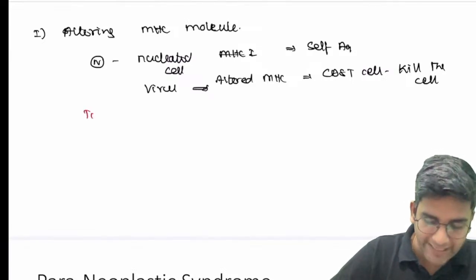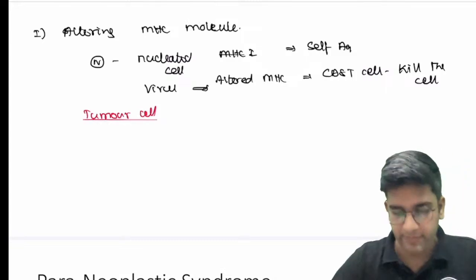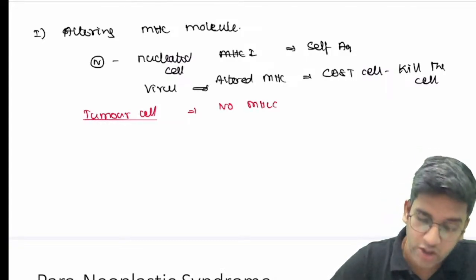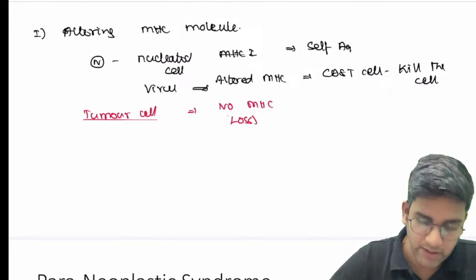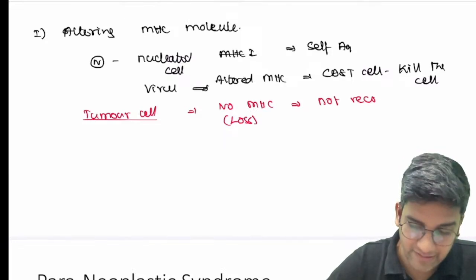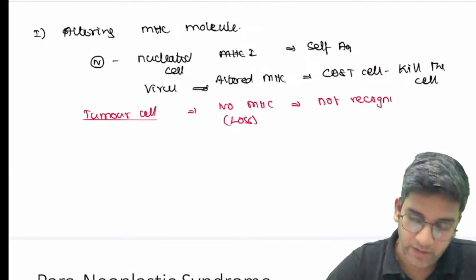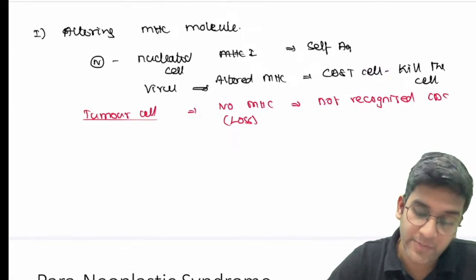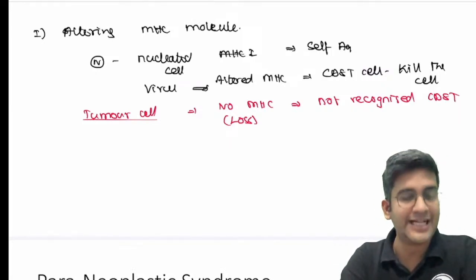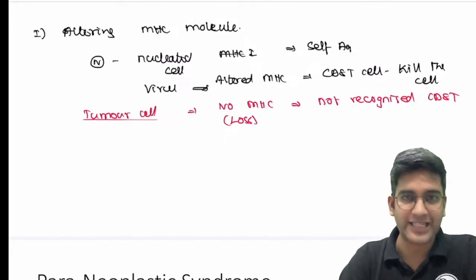Fine. So in case of a tumor cell, what happens is there will be no MHC molecule or there will be a loss of MHC molecule. So when there's a loss of MHC, it is not recognized by my CD8 T cells. When it's not recognized by CD8 T cell, then obviously a tumor cell will definitely escape the immune response. That's one, by altering the MHC molecule. That's one of the prime mechanisms by which they escape, right?